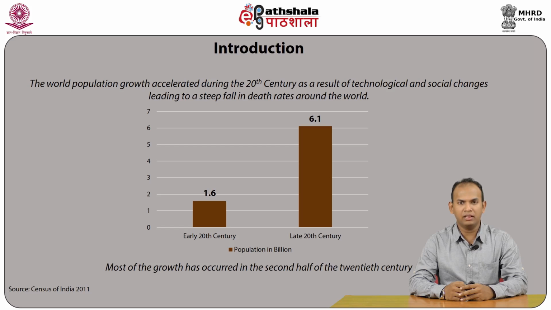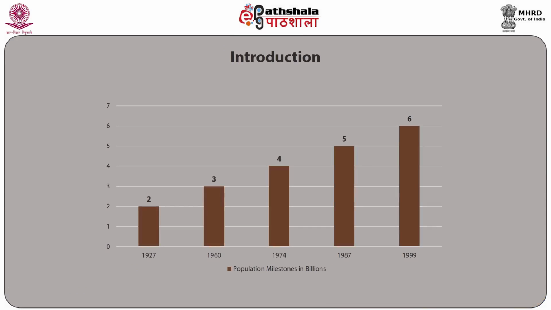The century began with 1.6 billion people and ended with 6.1 billion. Most of the growth has occurred in the second half of the 20th century, as per the Census of India 2011 report. The 2 billion count of population was reached in 1927, just before the Great Depression, and almost 123 years after the first billion.